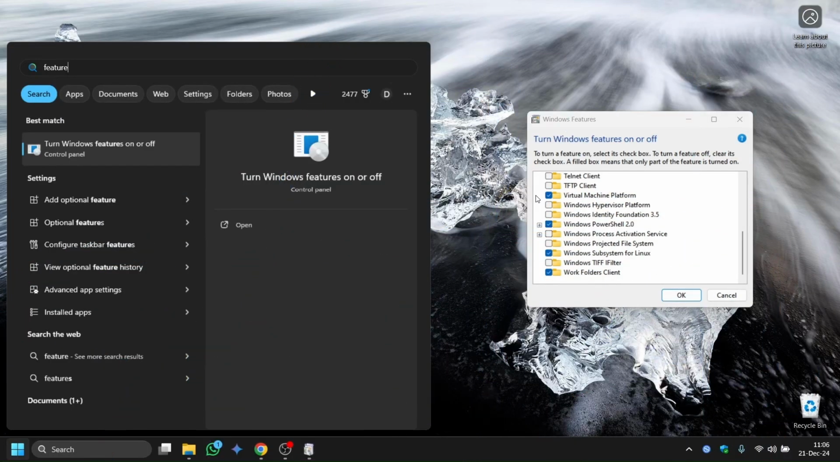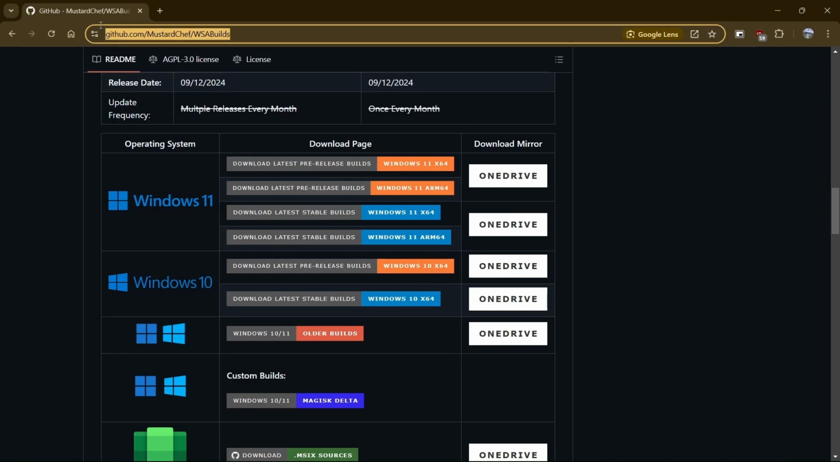Let's start. First, make sure Virtual Machine Platform and Windows Subsystem for Linux is enabled under Windows Features. Then go to this GitHub link that I have mentioned in the description and download the build according to your Windows version and its architecture. For me, it's Windows 11 with x86 architecture, so I'll be downloading this one.